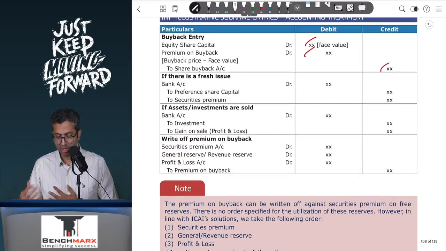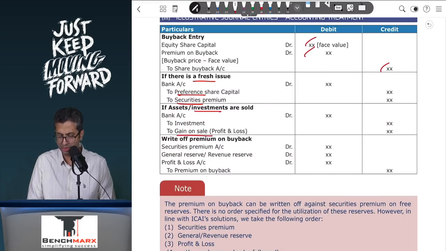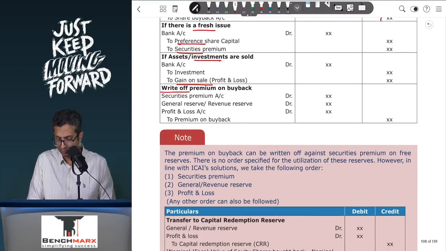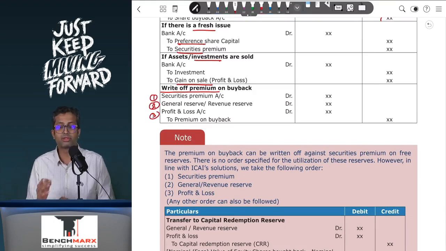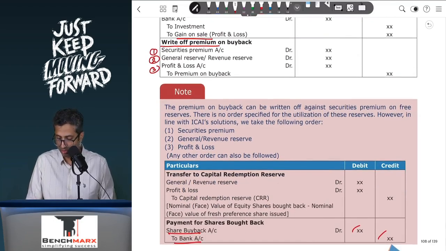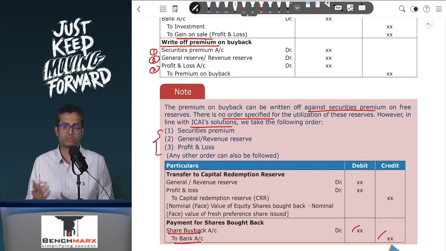Okay. Now, what will you do with the premium on buyback? If there is a fresh issue, then bank account debit to preference share capital or securities premium. Investments sold, bank account debit to investments, gain on sale. And then writing off premium on buyback. So over here, this premium will first be written off against securities premium, general reserve, and then P&L. This is premium on buyback write-off. However, there's also a hidden adjustment to create a CRR. So the premium on buyback can be written off against securities premium or free reserves. There's no order specified. However, in line with ICAI solutions, we will follow this sequence as we just discussed.